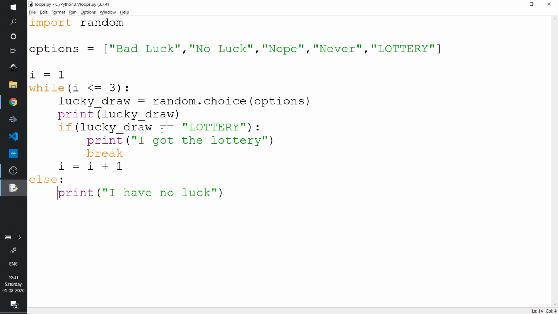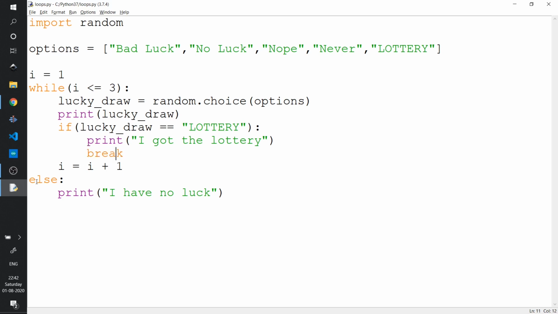Now let's see what happens. Suppose I get the lottery in the first attempt itself. What will happen is this lucky draw will actually contain this string lottery, because in the first attempt itself I got the lottery option, and in this case the code will print that I got the lottery and it will break. Now for anyone who does not know, the break statement is an easy way to exit a loop. Whenever it gets executed, it does not check for any condition in the loop. This condition will not matter. Whenever this break statement is executed, it will exit the immediate loop.